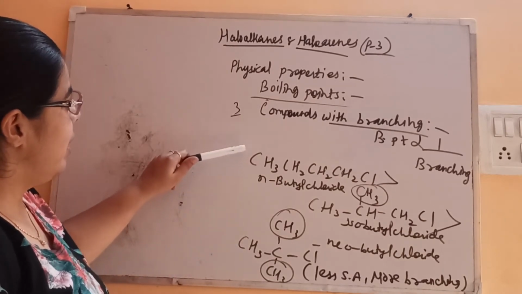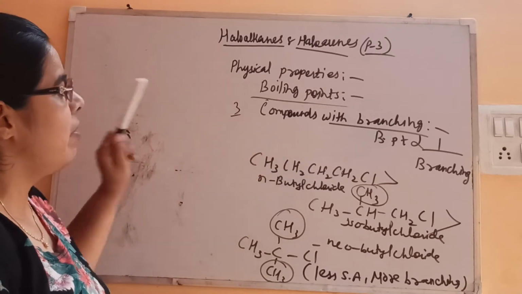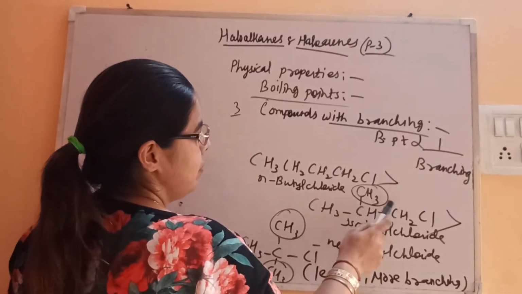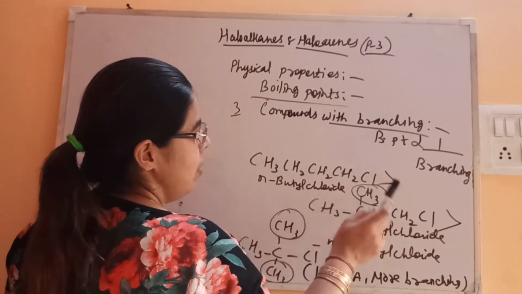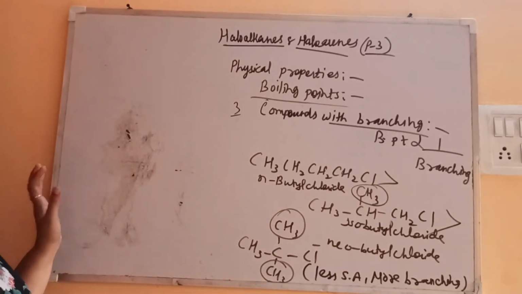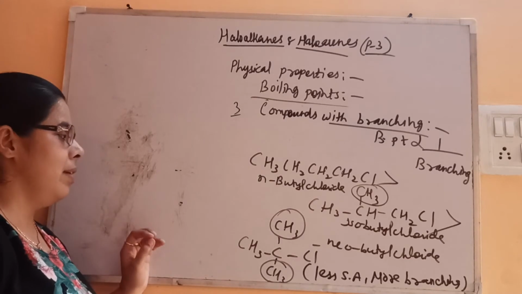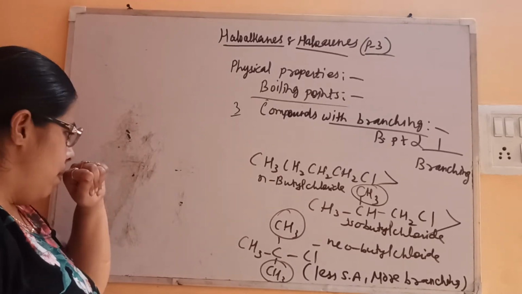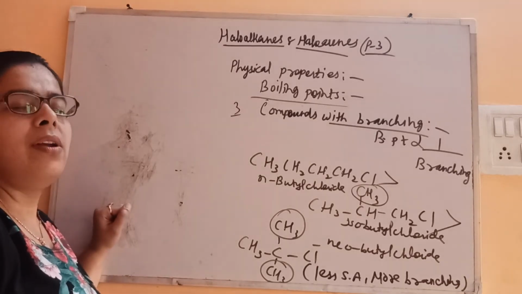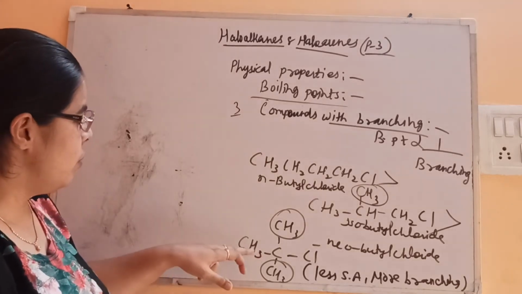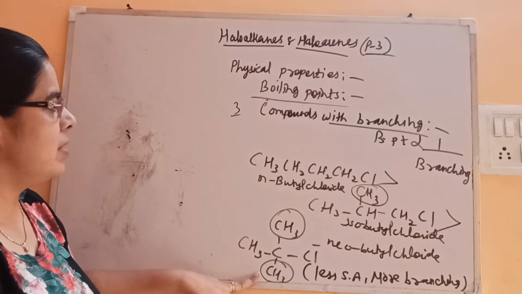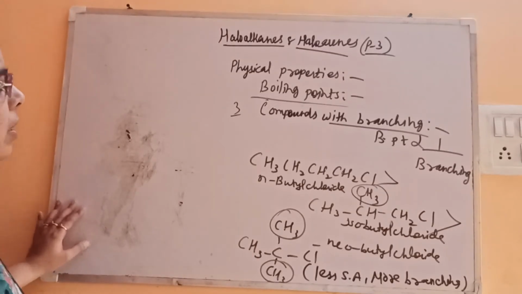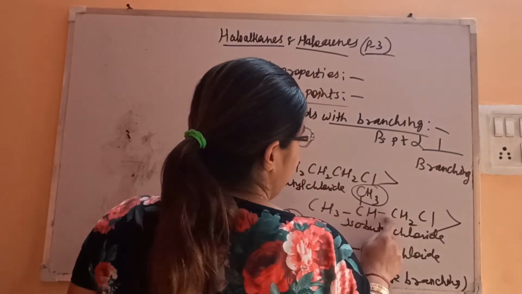Then this is attached to only 1 carbon. Accordingly you just say whether it is secondary, primary or tertiary. Here it is attached to 1, 2, 3 other carbons. So this you have to check.